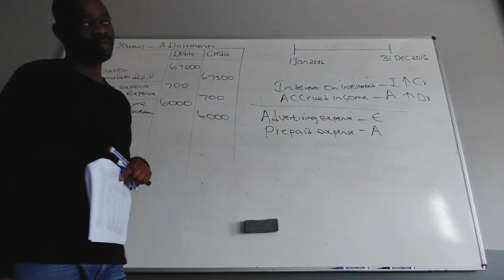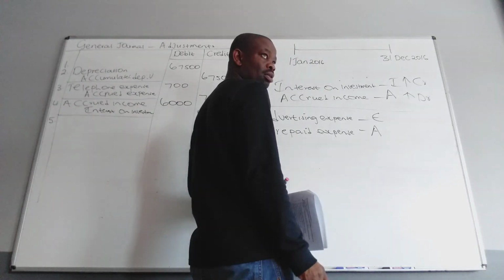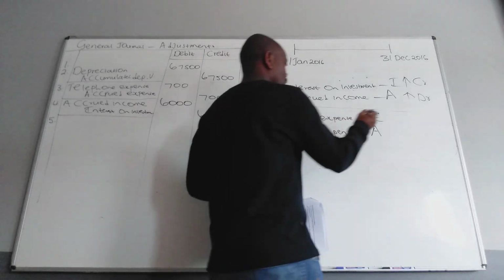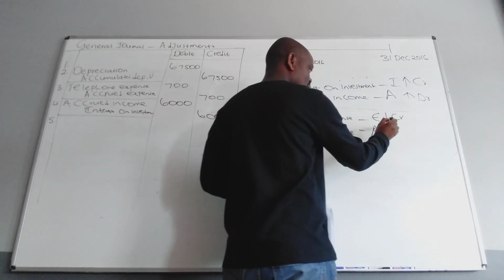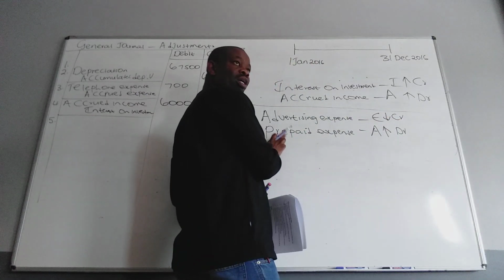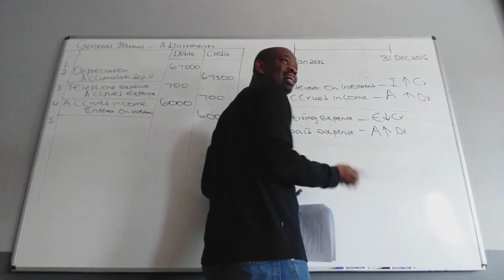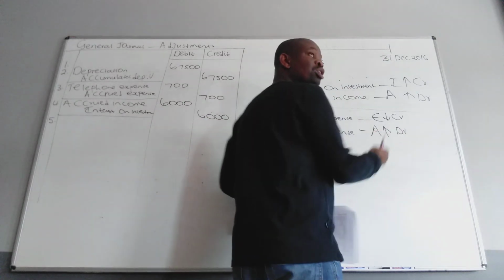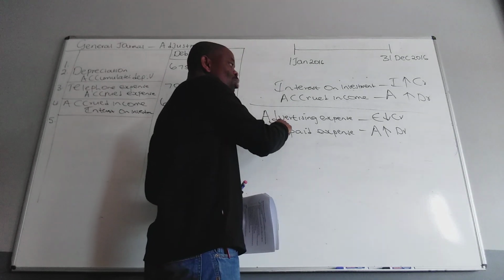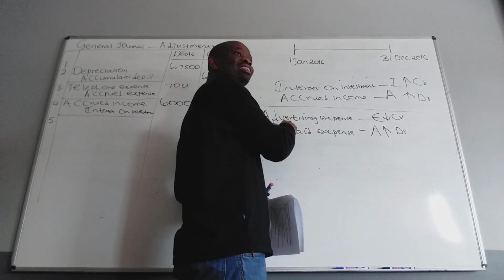So advertising, we pay them in advance, yes. So it decreases our expenses. Yes, I like that. Because obviously, decrease on the credit side. And obviously this will increase our assets on the debit side. Always start with this one. It will give you the answer for that one. Because if I say prepaid expense is an asset, it means my assets are more now. And then I must put it on the debit side, and then I can put the opposite. Because sometimes you can make a mistake with this one. Because normally this one increases on the debit side. But I like the fact that you understood that the expenses are decreasing.